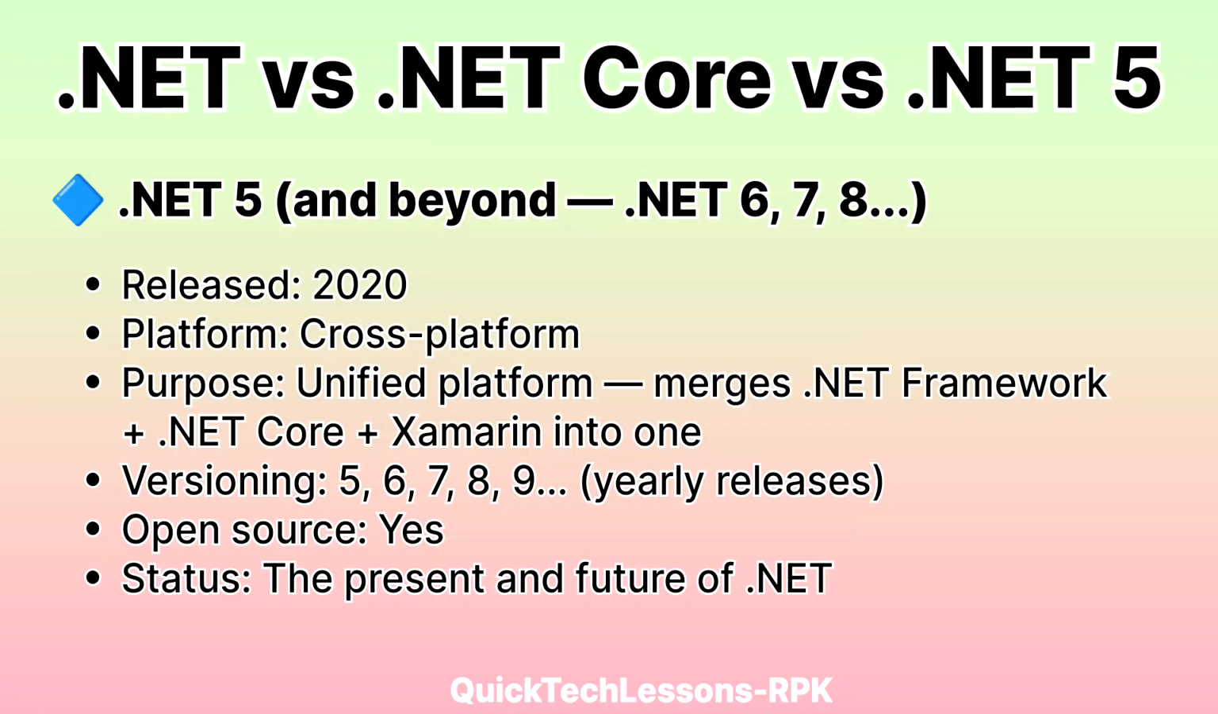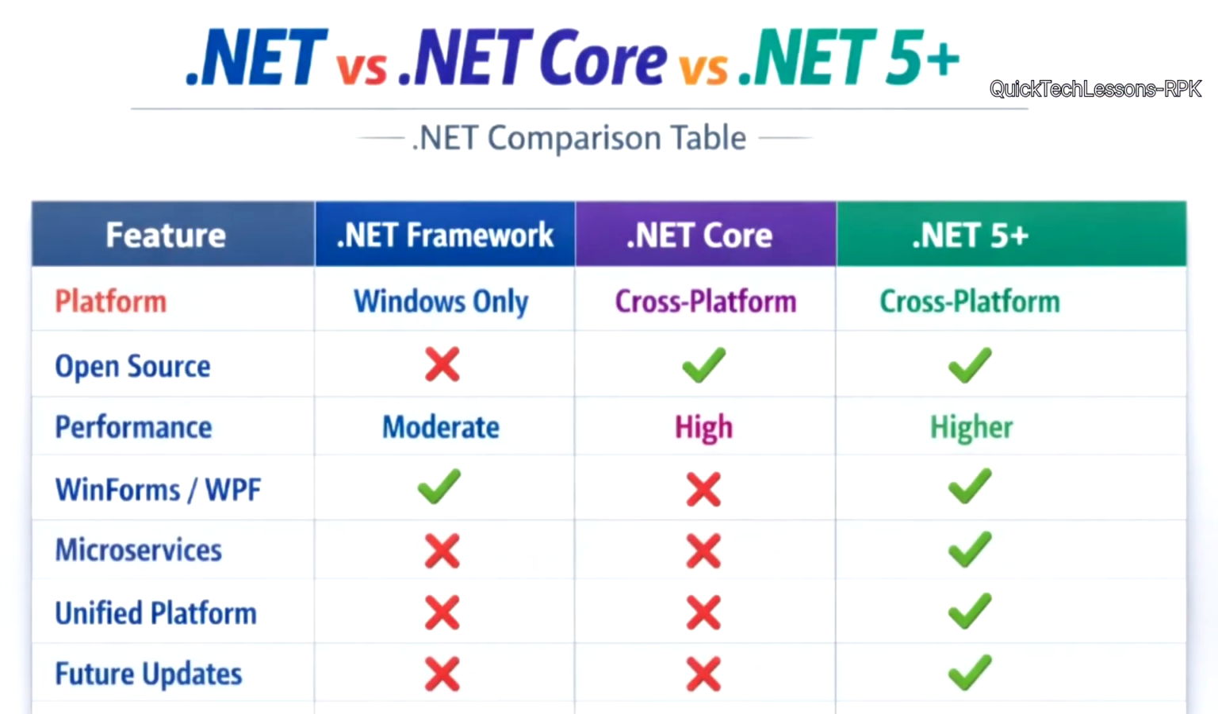Now let's quickly look at the comparison table on screen. .NET Framework is Windows only, not open source, has moderate performance, supports WinForms and WPF, but does not support microservices, is not a unified platform, and has no future updates. .NET Core is cross-platform, fully open source, has high performance, supports microservices, but does not support WinForms and WPF in early versions, and has no future updates as it evolved into .NET 5. .NET 5 and above is cross-platform, open source, has even higher performance, supports both WinForms, WPF and microservices, is the unified platform, and will continue to receive future updates.